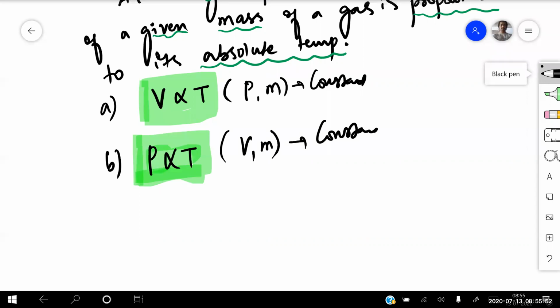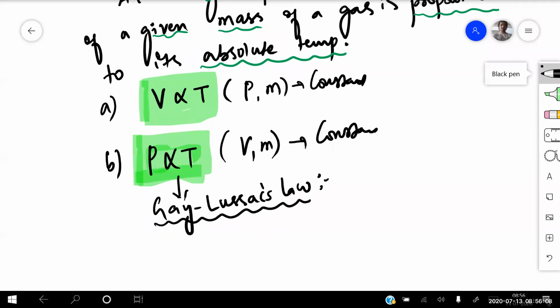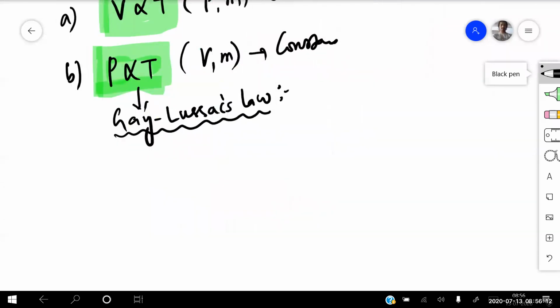This law is also called your Gay-Lussac's law. Beta, I'll write here. This law is also called your Gay-Lussac's law. That means if I write the statement for this one, it is basically Charles law, but Gay-Lussac is also one of the scientists who has given the same condition. So if I'm writing for the Gay-Lussac law, the same condition, at a given temperature,